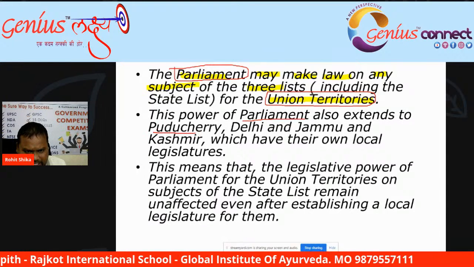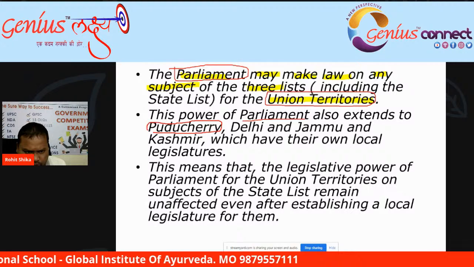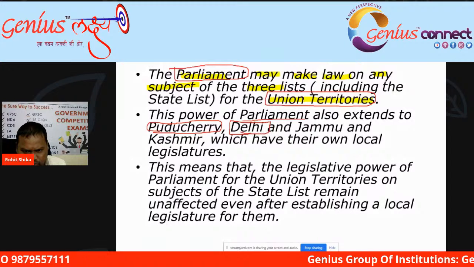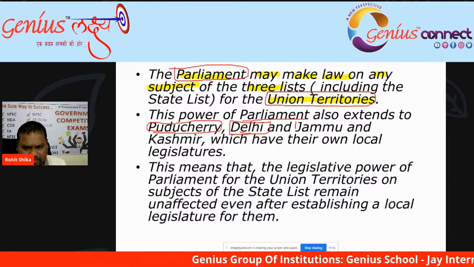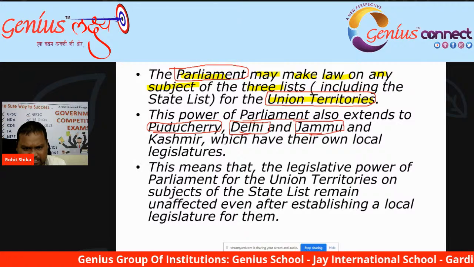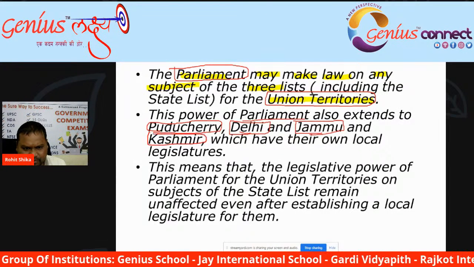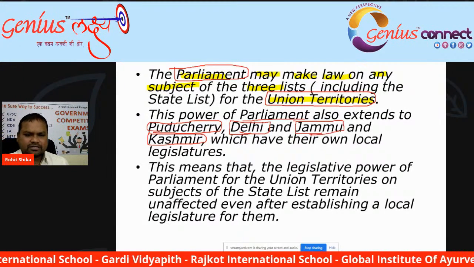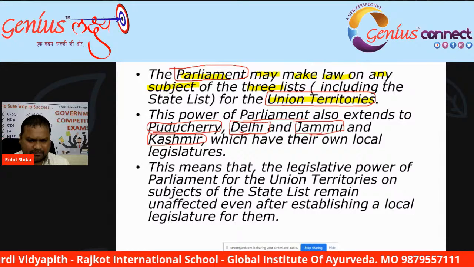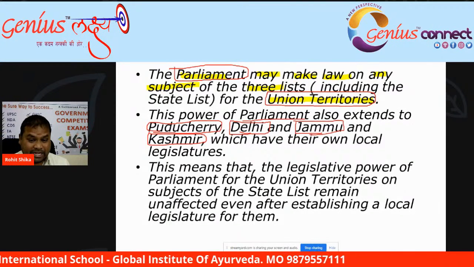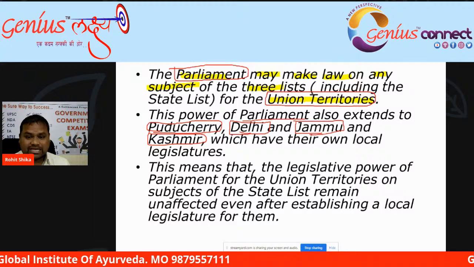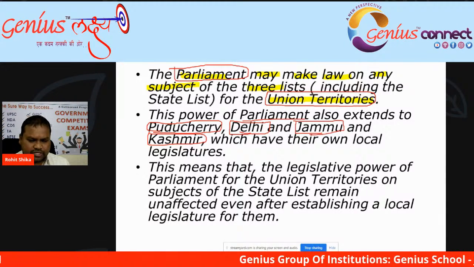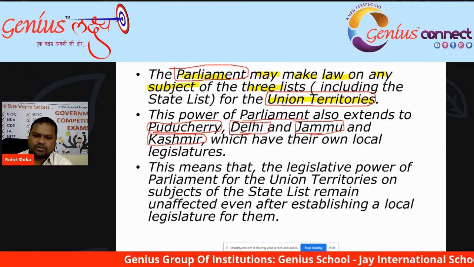Though Puducherry has a legislative assembly of its own, Delhi has a legislative assembly of its own, Jammu and Kashmir has its assembly of its own, the Parliament of India may make law on any of the union list, state list, and concurrent list, and it is applicable to Puducherry, Delhi, and Jammu and Kashmir also.